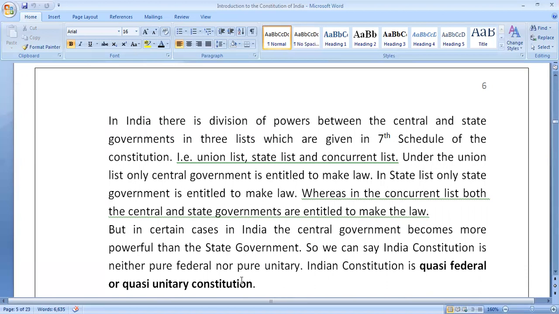In India we can say that it is neither pure federal constitution nor pure unitary constitution. Indian constitution is quasi federal constitution or quasi unitary constitution, or we can say that Indian constitution is a mixture of federal as well as unitary constitution.